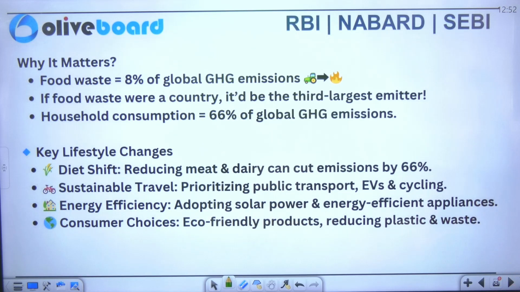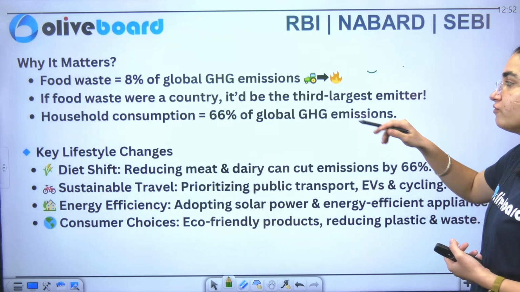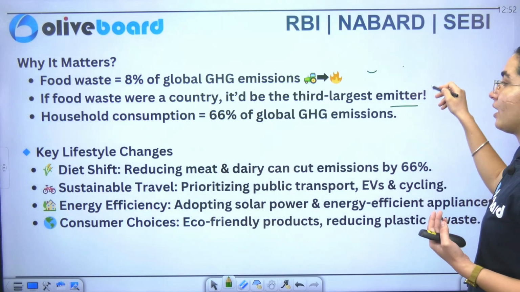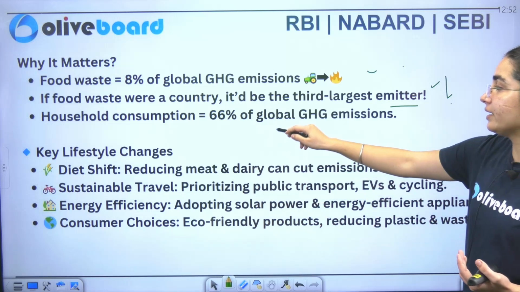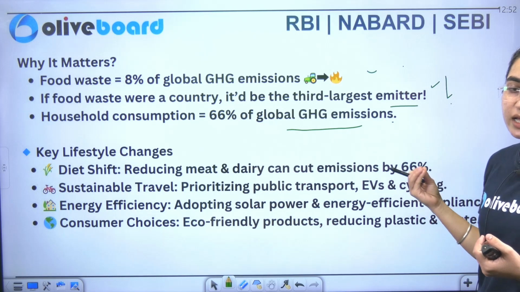Now why does it matter? Because food wastage is equivalent to 8% of the global greenhouse gas emissions, and if food waste were a country, it would be the third largest emitter. This is what has been discussed here. Now, how much is household consumption? It is 66% of the global greenhouse gas emissions.